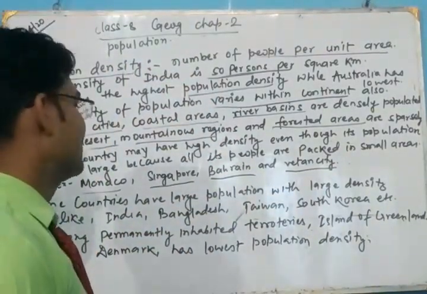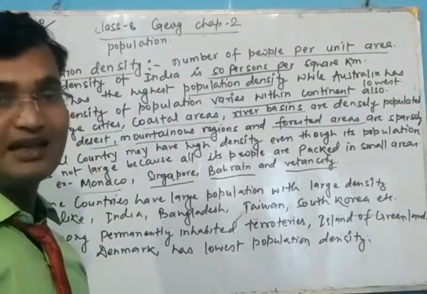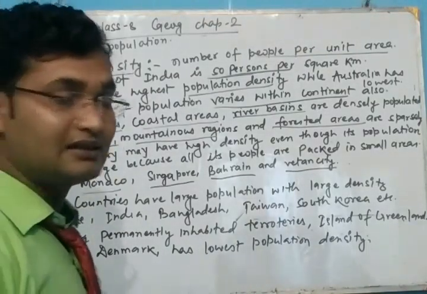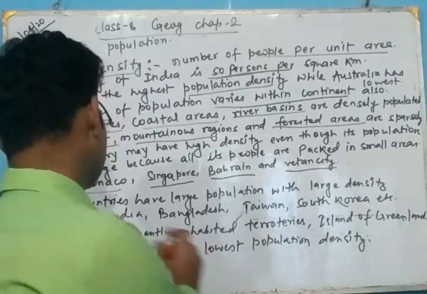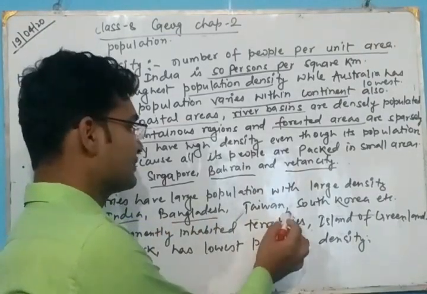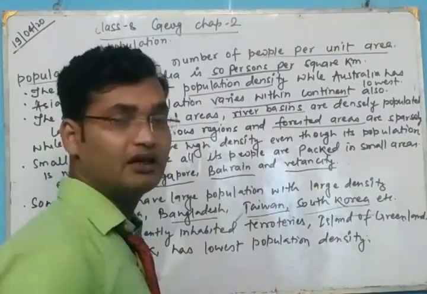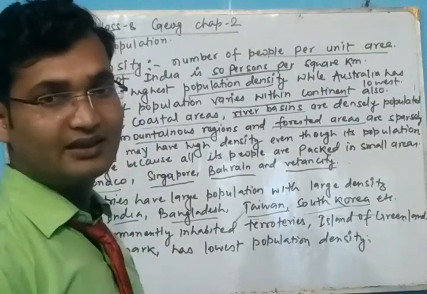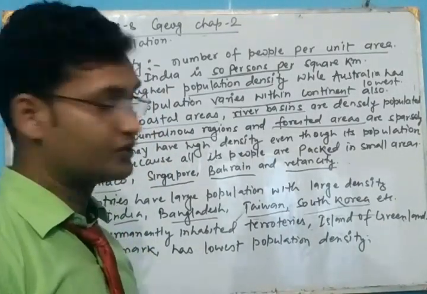Now some countries have a large population and a large density. Example, India, Bangladesh, Taiwan, South Korea, they have a large population and the population density is also large.